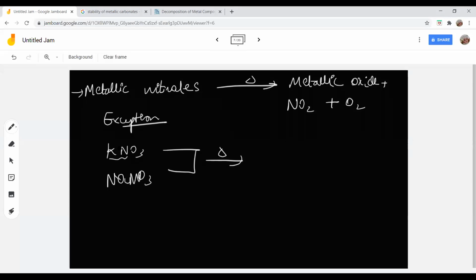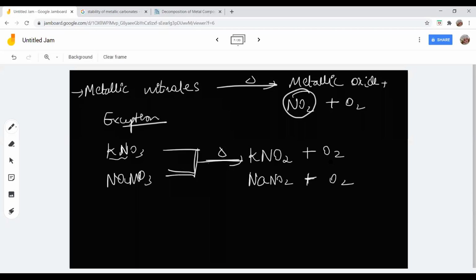So what happens is, the potassium will not leave nitrate outside like other compounds. Other compounds break down into nitrogen dioxide, but potassium and sodium will not do that. They just get converted from nitrate to nitrite. So potassium nitrite plus oxygen or sodium nitrite plus oxygen will be produced. Do you all understand? So potassium nitrate on heating gets converted to potassium nitrite plus oxygen. And similarly, sodium nitrate on heating gets converted to sodium nitrite plus oxygen.